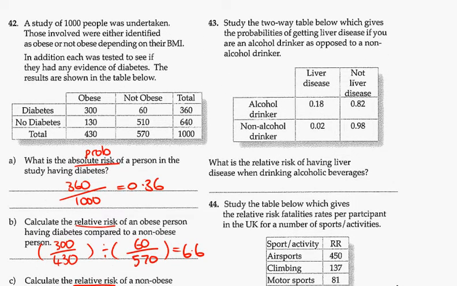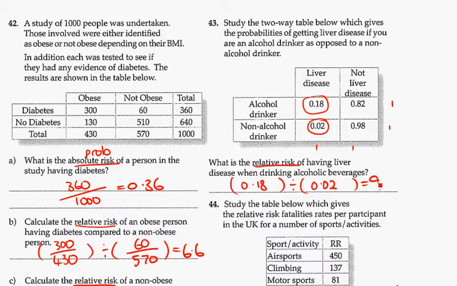Okay, question 43. This time we've got the probabilities already worked out for us in the table. And if you check, they should add to 1 each row and column because it's already got the probabilities there. What is the relative risk of having liver disease when drinking alcoholic beverages? So the risk of having liver disease when drinking alcohol would be 0.18, and we want to compare it with the non-alcoholic drinkers. And working that out we get 9.